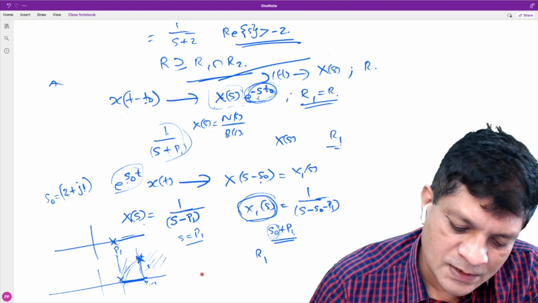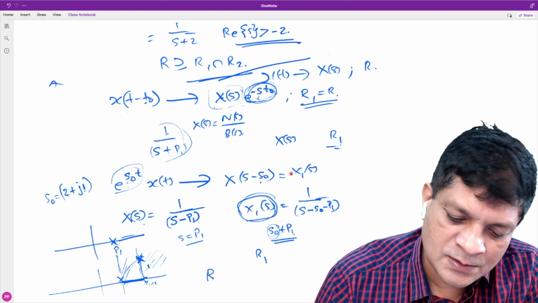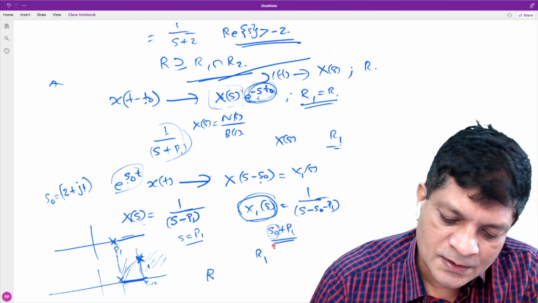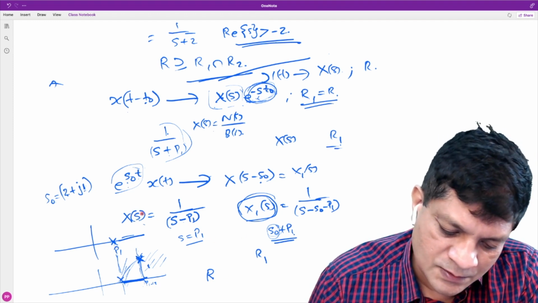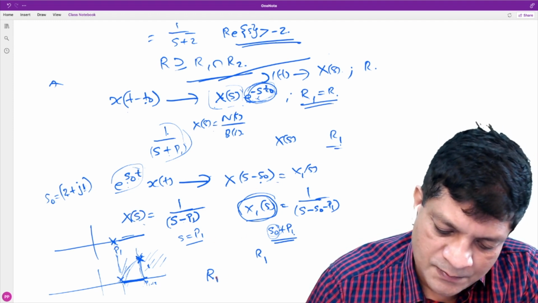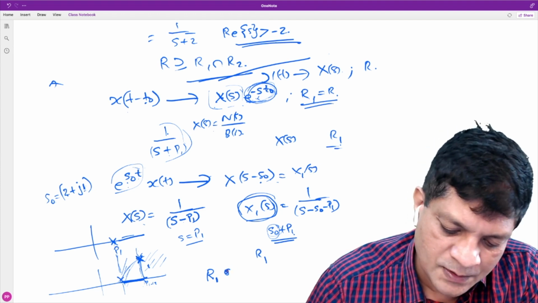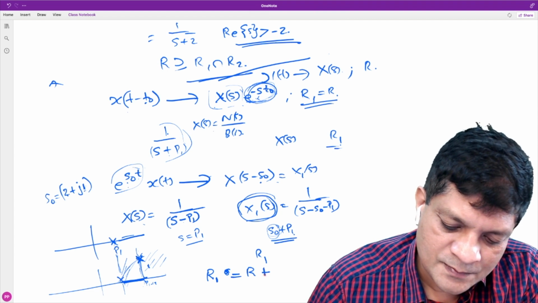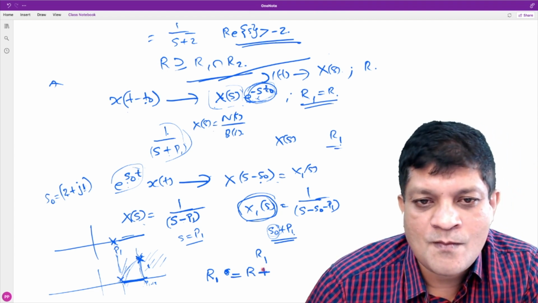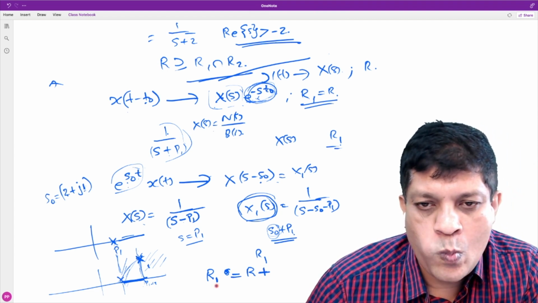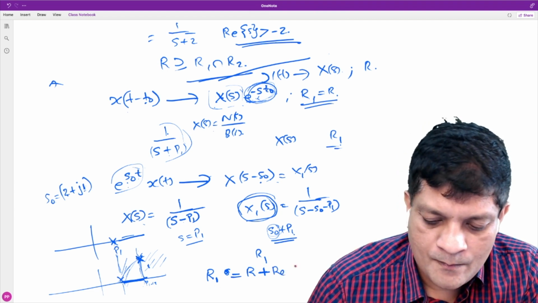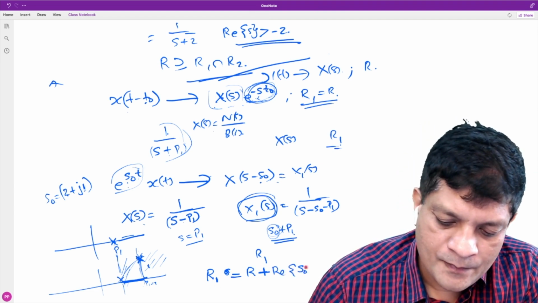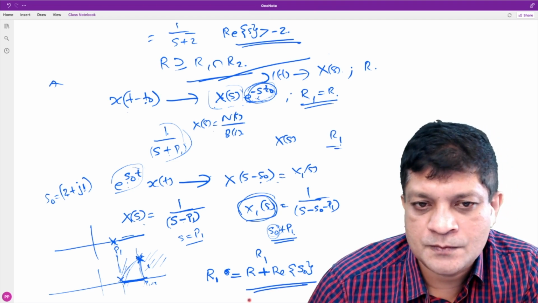So can we generalize this? If R is the ROC of X of s, the ROC of X of s minus s naught, which we denote by R1, is equal to R plus what? The real part of s naught?